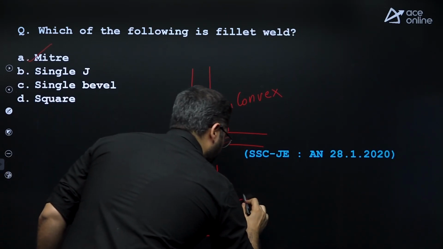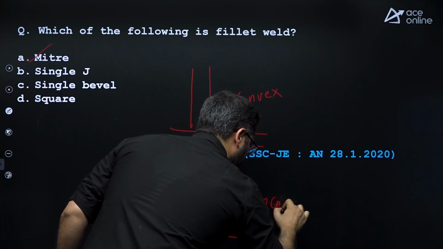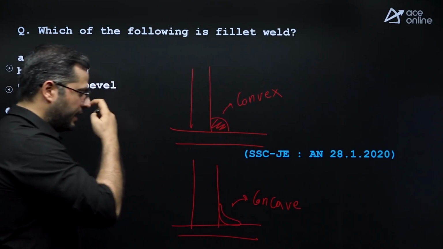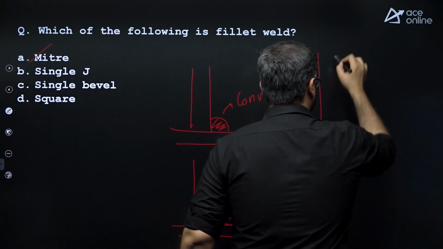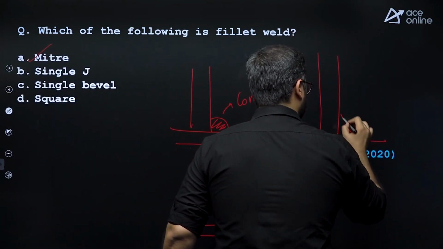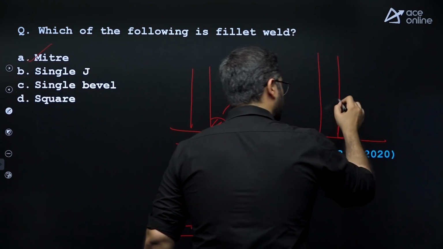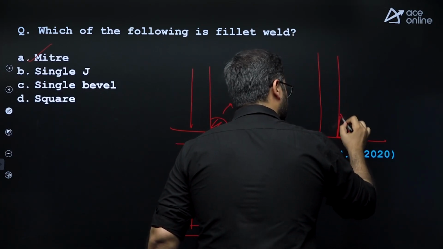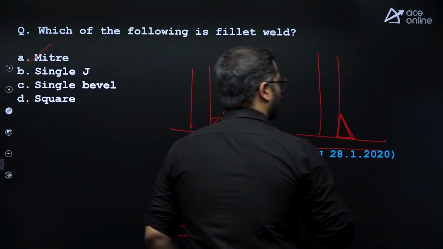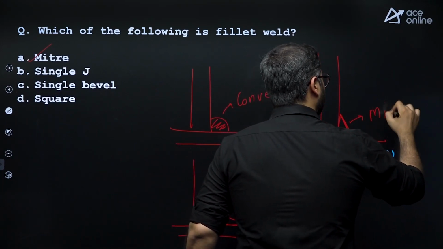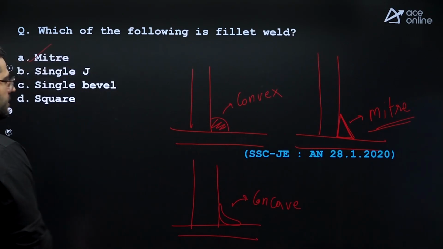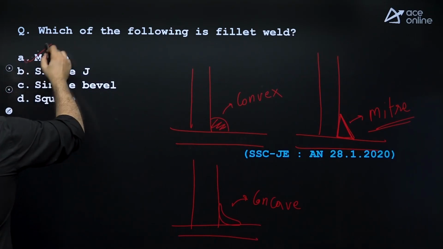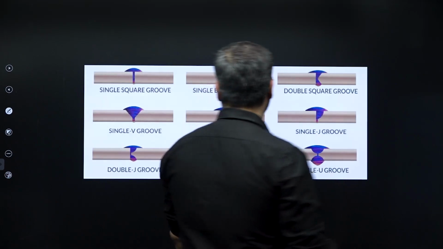This is a concave fillet weld. And mitre, it is somewhat like this. You need to consider an isosceles triangle like this. This is mitre. This is the idealized version of a fillet weld. Right? So option A is correct.